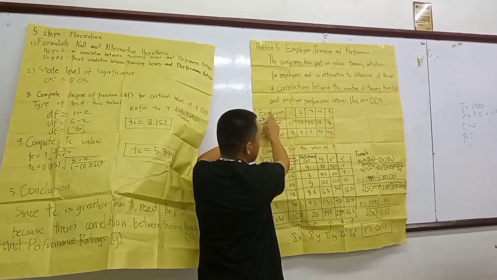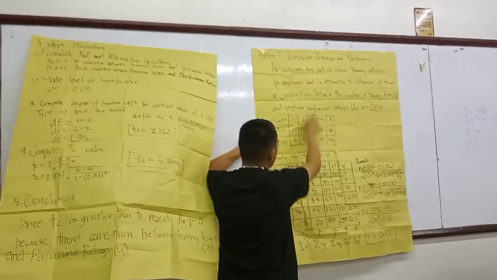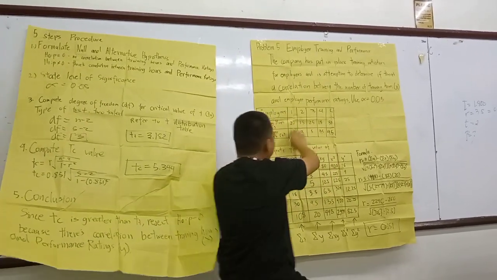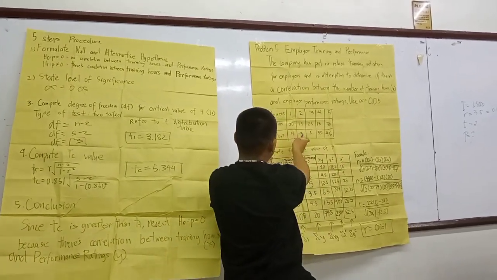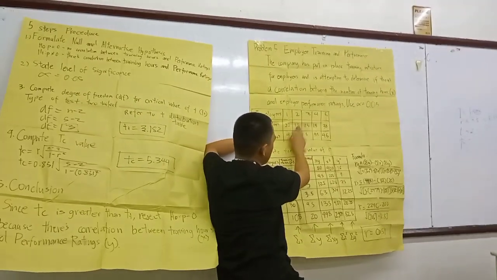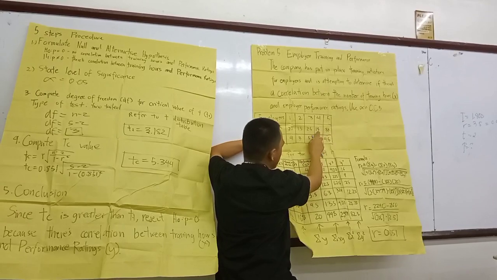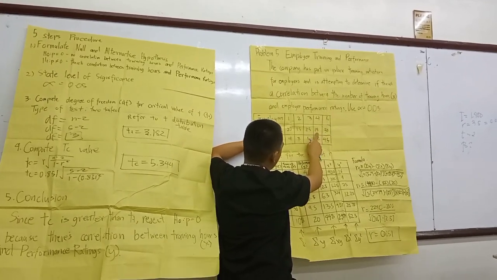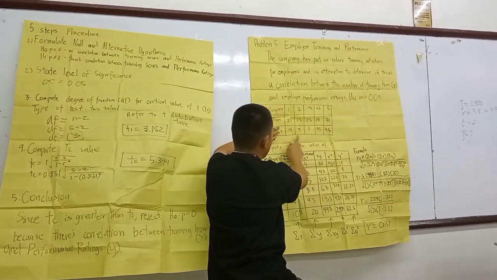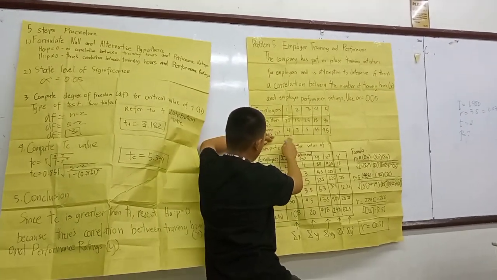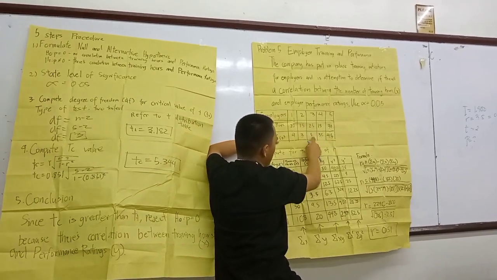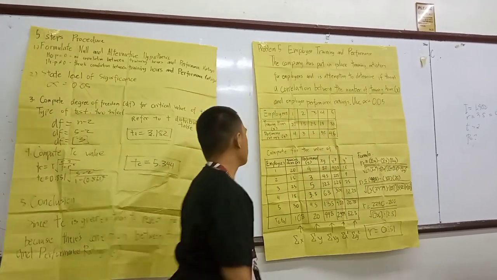This is the number of random samples, 1, 2, 3, 4, 5, which are the employees, and this is the data for variable X and variable Y. Training hours for number 1 is 20, number 2 is 15, number 3 is 25, number 4 is 15, and number 5 is 20. The performance ratings, variable Y: number 1 is 4, number 2 is 3, number 3 is 5, number 4 is 3.5, and number 5 is 4.5.